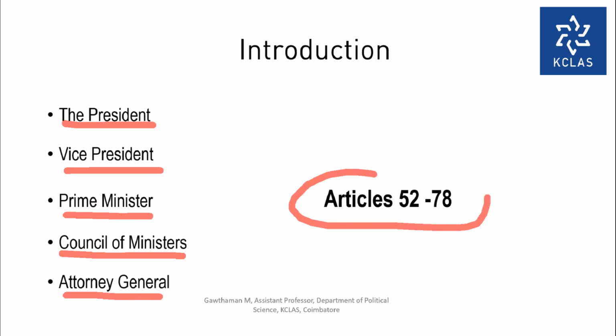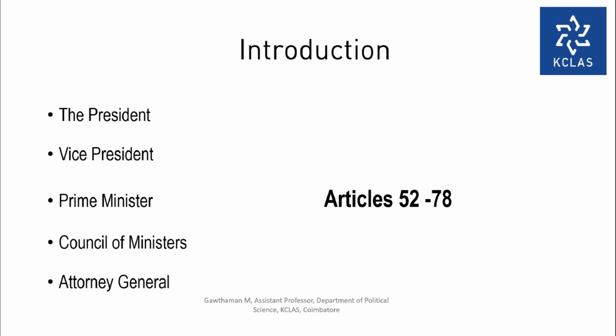So here the articles are mentioned: Article 52 to 78, which deal with the President. What are the main positions coming under it? The President, Vice President, Prime Minister, Council of Ministers and Attorney General.